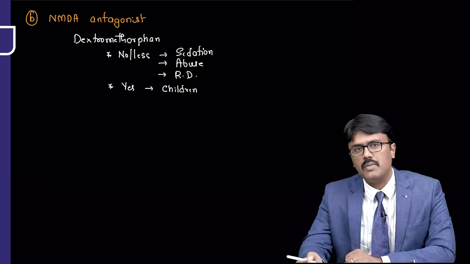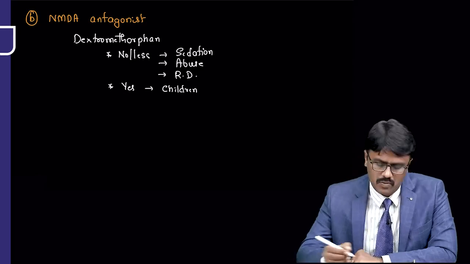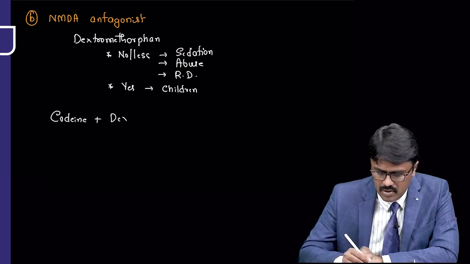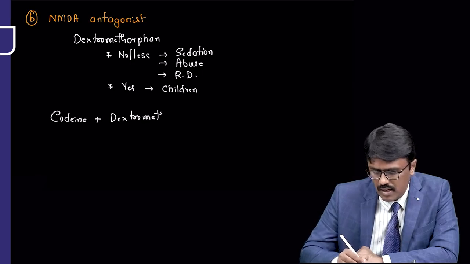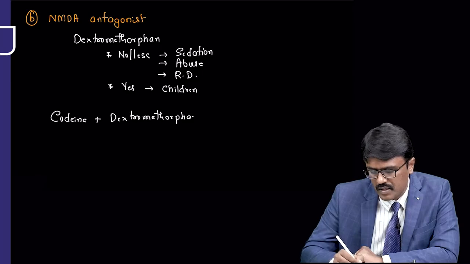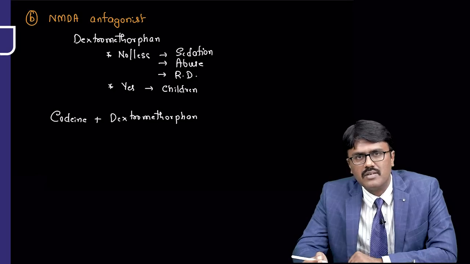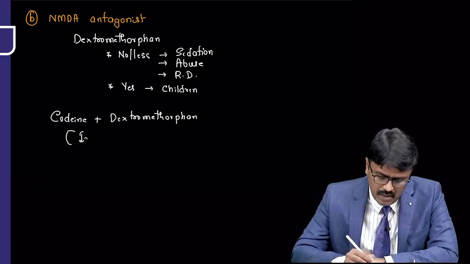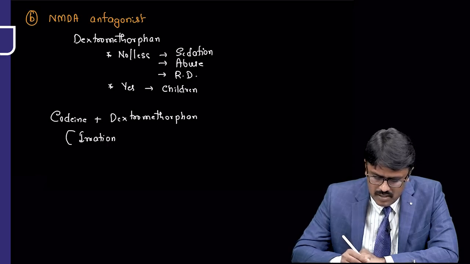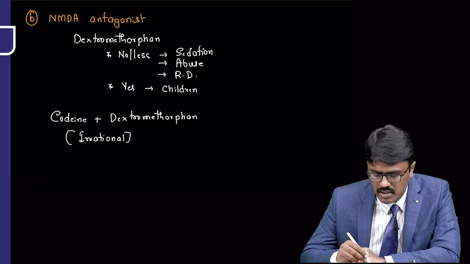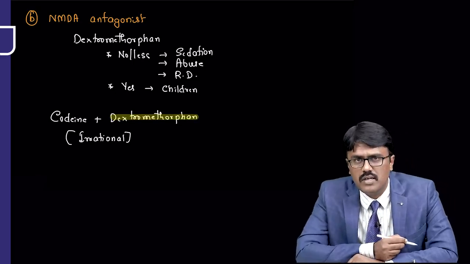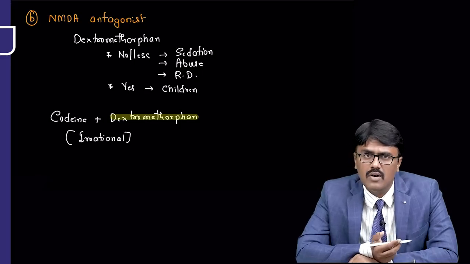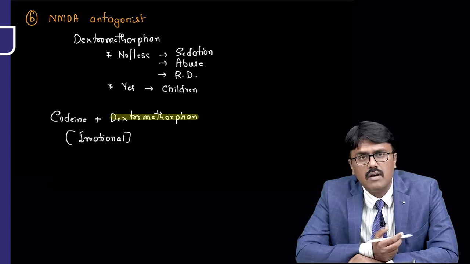So that is dextromethorphan. Now there was a question in your exam: can we combine codeine plus dextromethorphan together and give it to a patient? Can I give codeine and dextromethorphan and tell the patient that if this has high efficacy, you can use it? No. This combination is irrational. Why is the combination irrational? Why did we come up with dextromethorphan? It doesn't have abuse, it doesn't produce sedation or constipation. But if I combine it with codeine, the adverse effects will come back and there is no advantage. So this combination is obviously irrational.